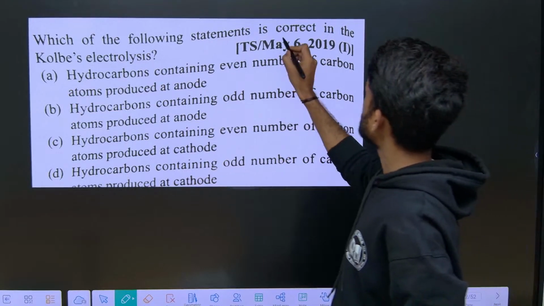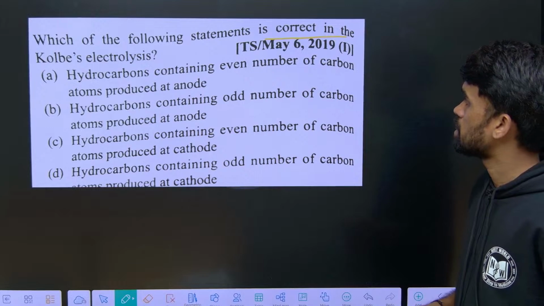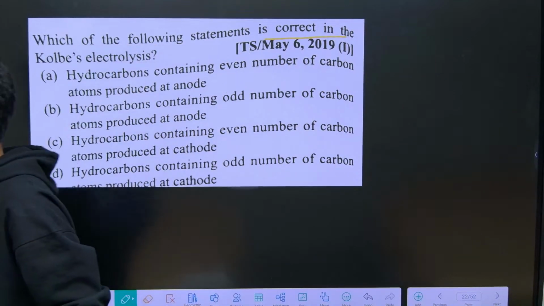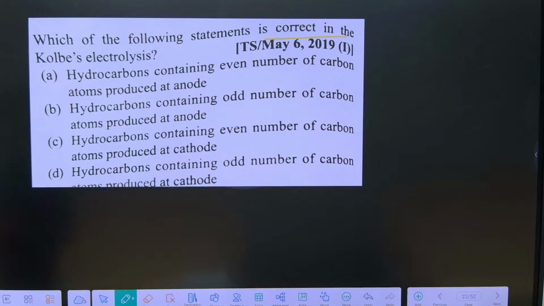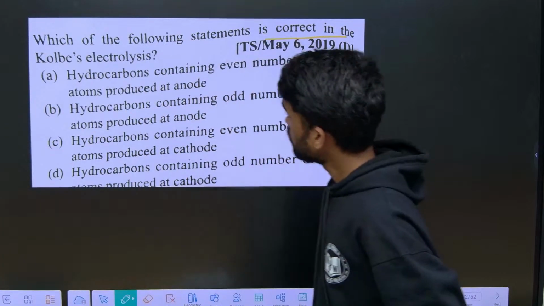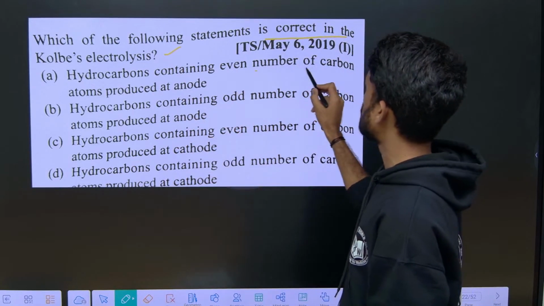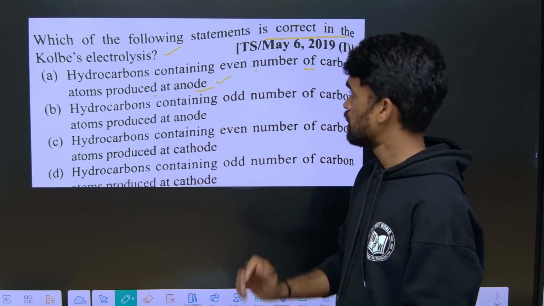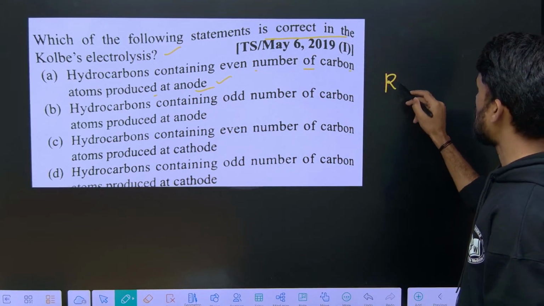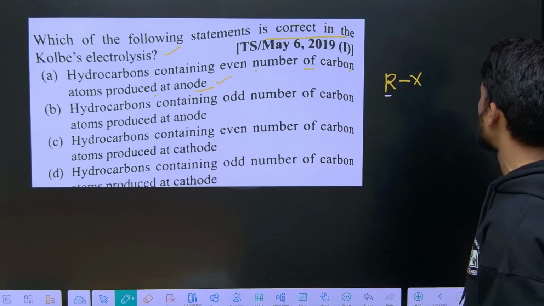Next, which of the following statements is correct in the given Kolbe's electrolysis? Try this question. Give a try for this. Which of the following statements is correct in Kolbe's electrolysis? Hydrocarbons containing an even number of carbon atoms are produced at the anode. Yes, because see, even if I take RX, let us say it has only 1 carbon.